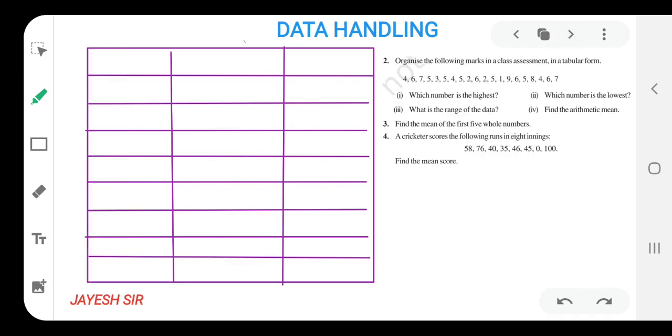So let us begin with the questions or the sums based on the topic or the concept we have learned today. So what is the first question?